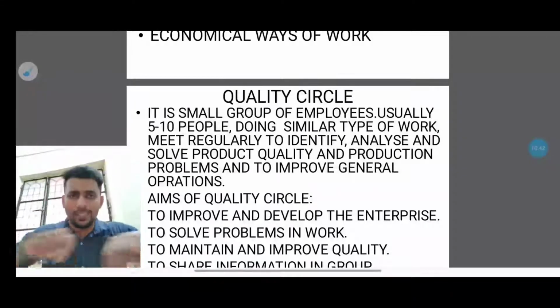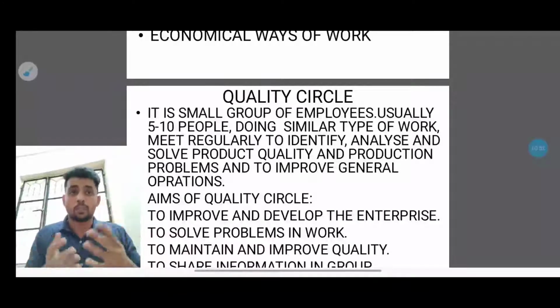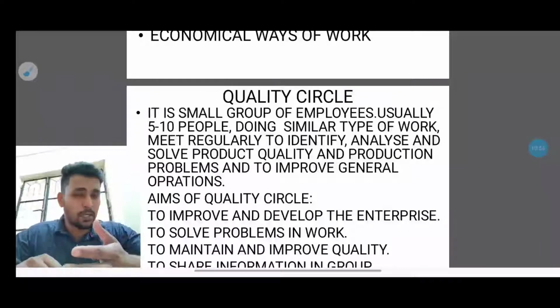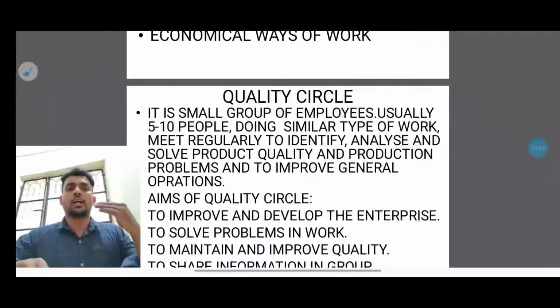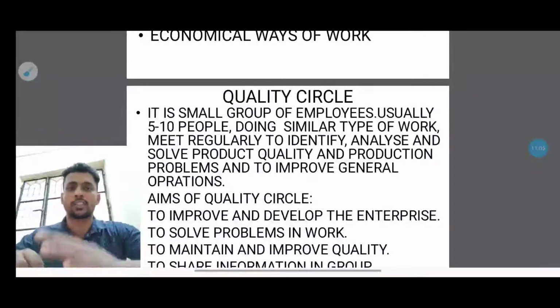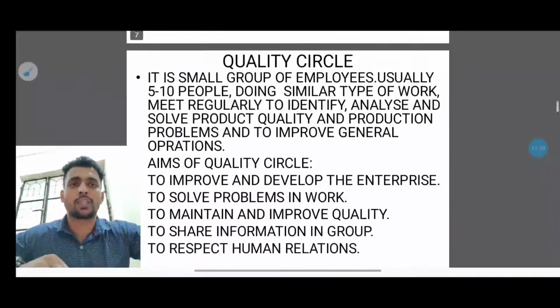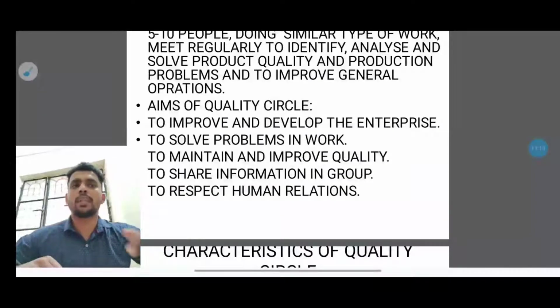Basically, similar work will be done but on a different genre. They meet regularly, identify, analyze and solve product quality and production problems, and improve the general operation. They will help the production department improve their productivity. In order to have good production, they have to rectify the mistakes where they are lagging, correct those mistakes and implement the corrections in production so that they can get good production. Next, the aim of quality circle is to improve and develop the enterprise.